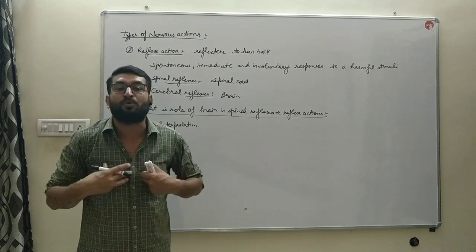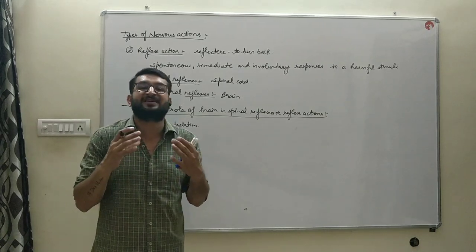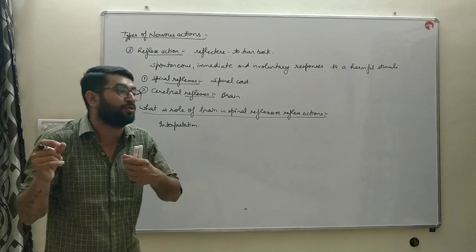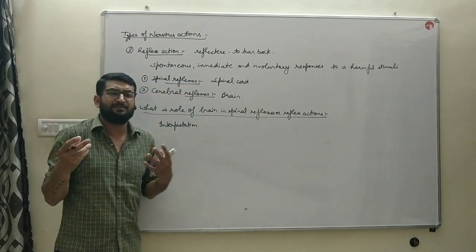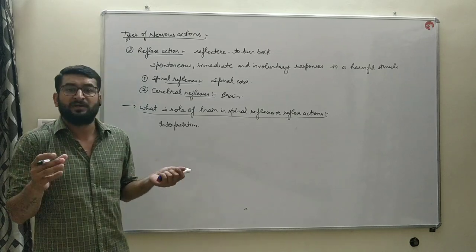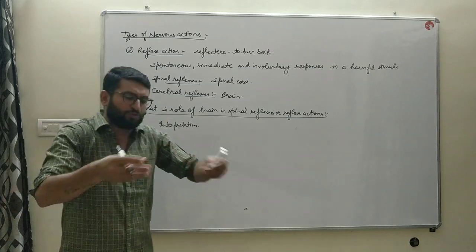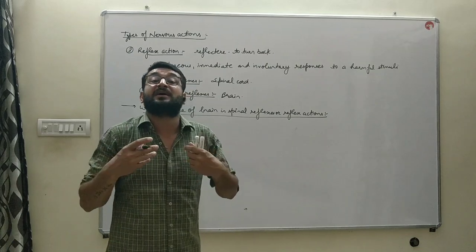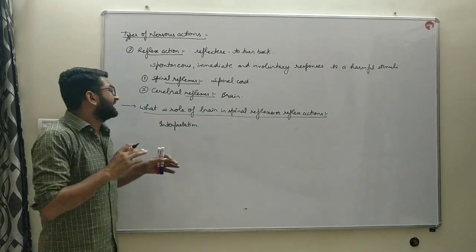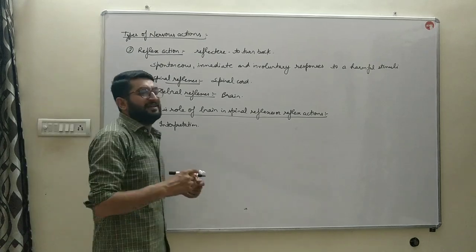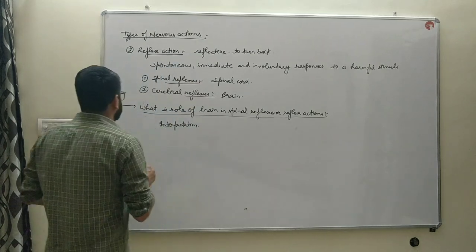Why is it so? Because our brain gives us the signal that it is not a good thing to throw these things. These are very useful for us. Sometimes accidentally we drop it, but that is not intentional, not voluntary. So that is the role of brain in the reflex action. Next.